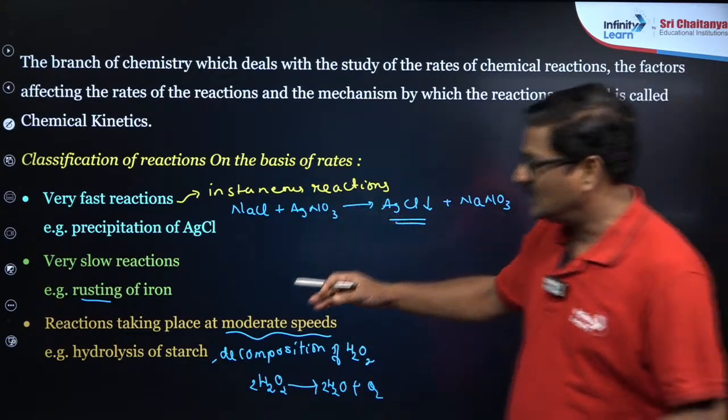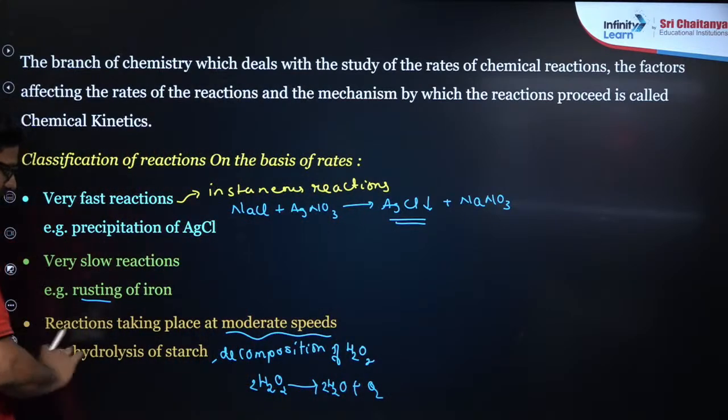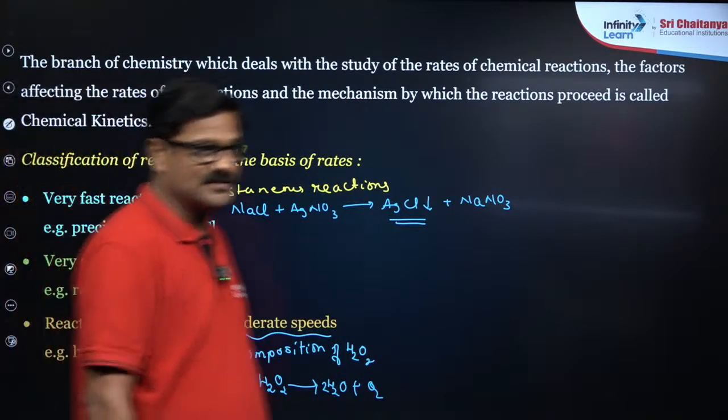Okay, anyways, chemical reactions can be very fast reactions, or very slow reactions, or moderate speed reactions.